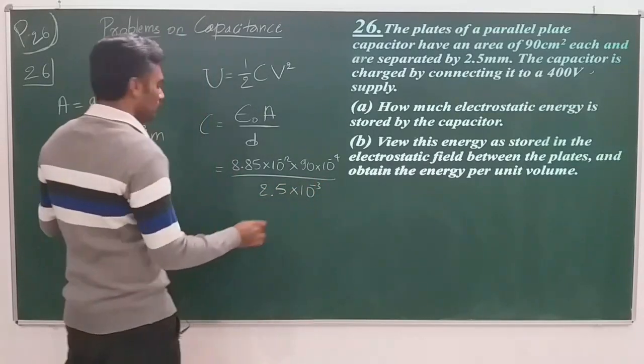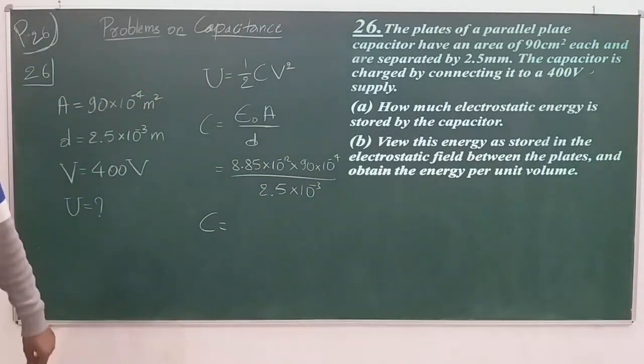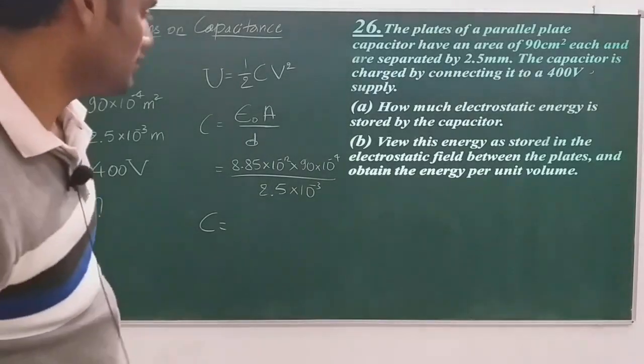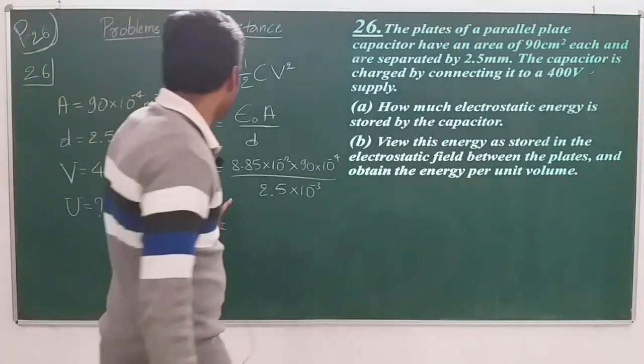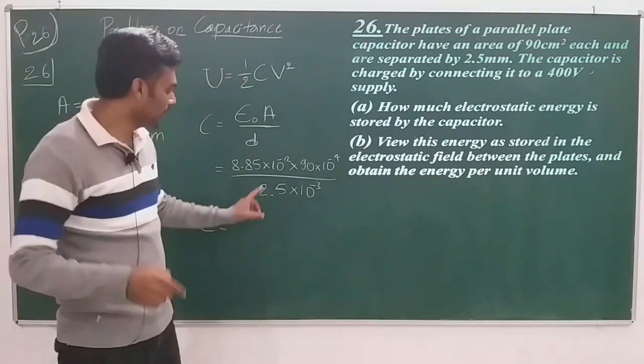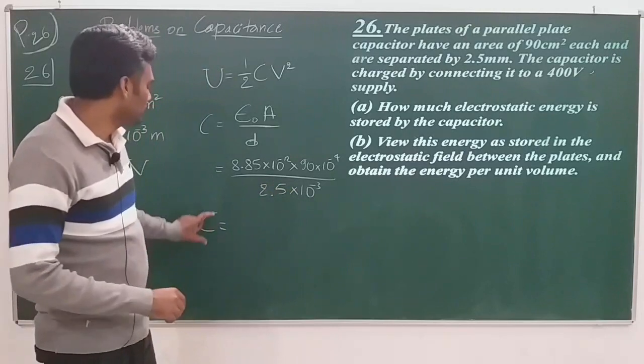Okay, it's millimeter, so that's why 10 to the power of minus 3. After simplification, the capacitance of the given capacitor becomes equal to, anyhow the capacitance value is not asked here, but you make use of a calculator and get the value of C.